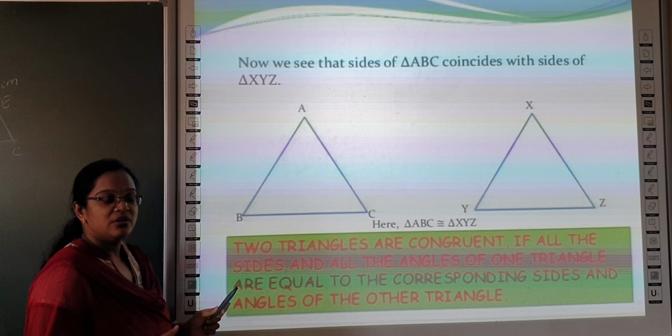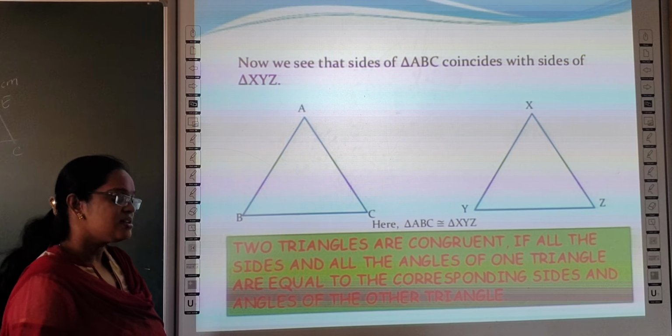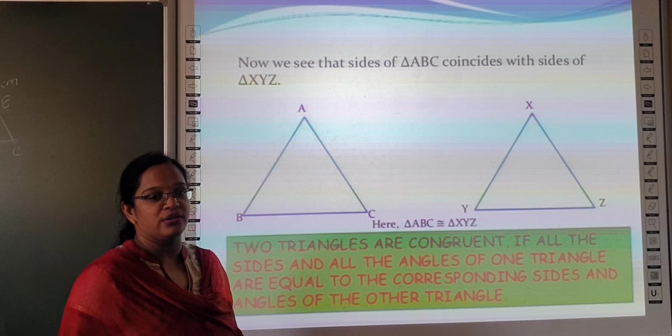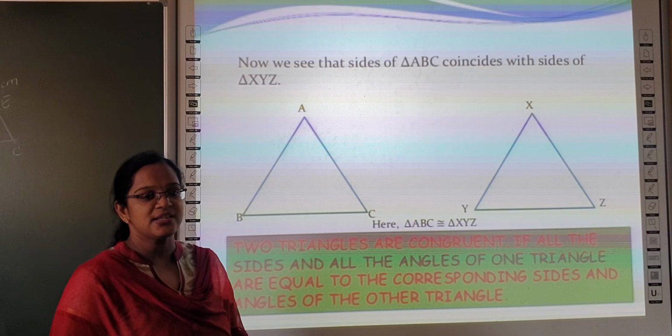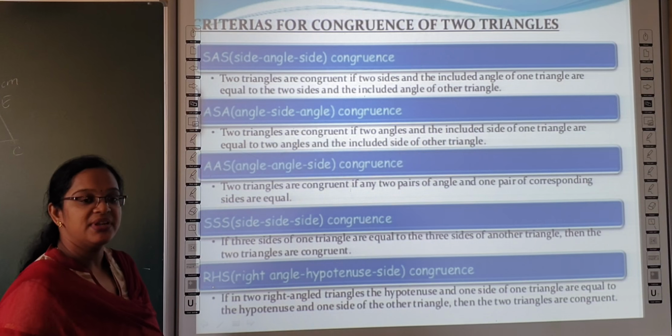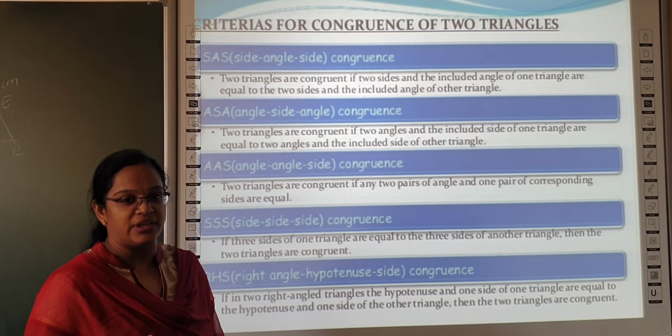We cannot prove all six elements equal in every case, so there are criteria to prove that triangles are congruent. Five criteria are there. In those criteria, if you prove any three elements are equal, then the two triangles are said to be congruent.